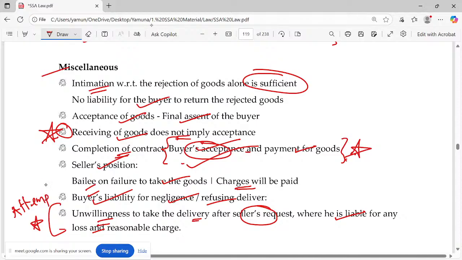Please highlight. We have seen the performance category. So one is actual, as per the promise it goes on, as per the timeline it goes on. But if we talk about attempted performance, I am coming to give the delivery from the seller's point of view, and the buyer is not accepting, which means it's the unwillingness to take the delivery after the seller's request, where he'll be liable for any loss and reasonable charges. Who will be liable? Buyer will be liable.